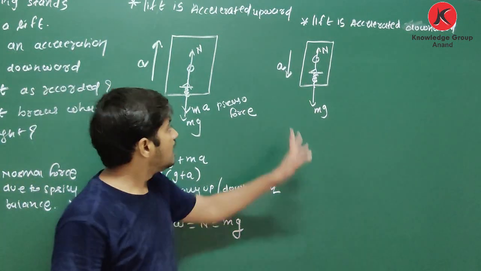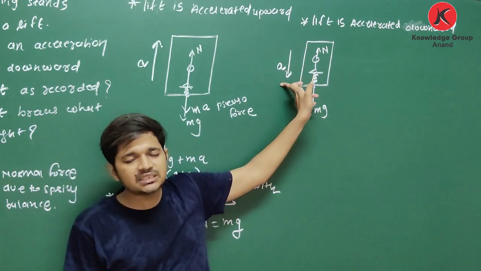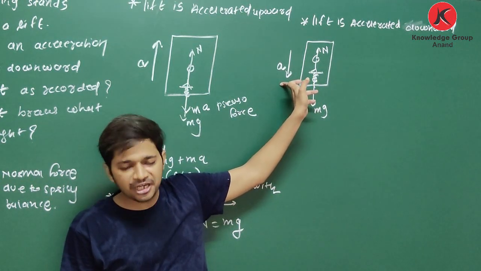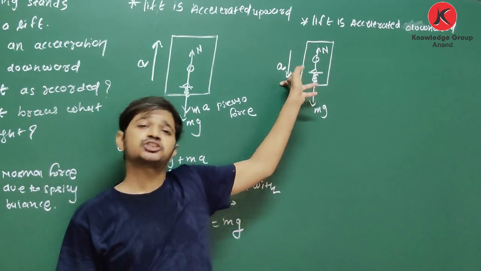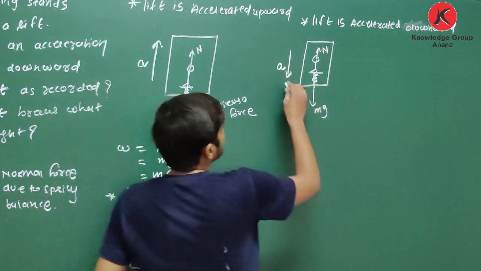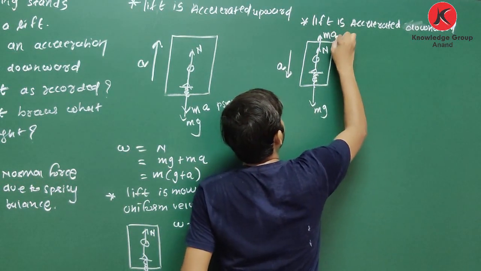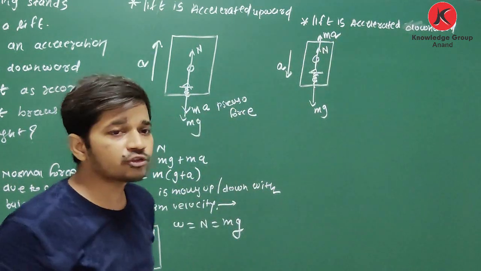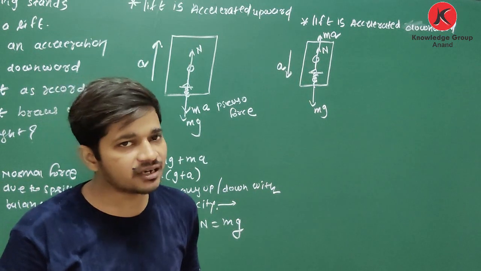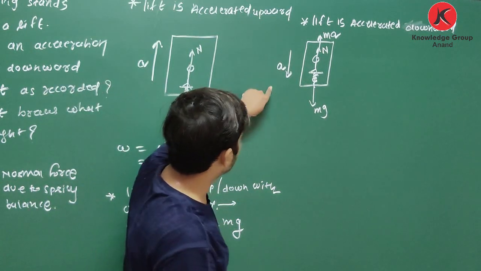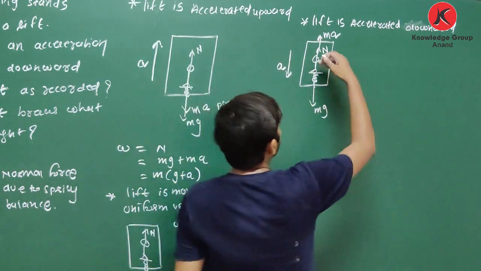Now see here, the lift is accelerated downward, which means the frame of reference is accelerated, non-inertial. We have to consider one additional force in the opposite direction of its acceleration. Acceleration is in the downward direction, so that pseudo force is acting in the upward direction.